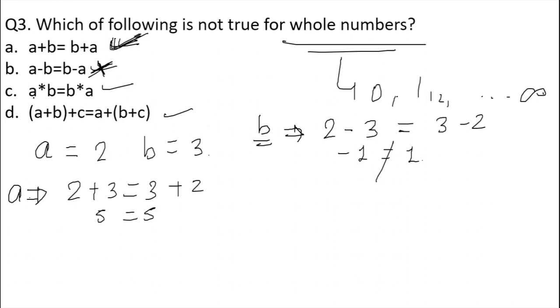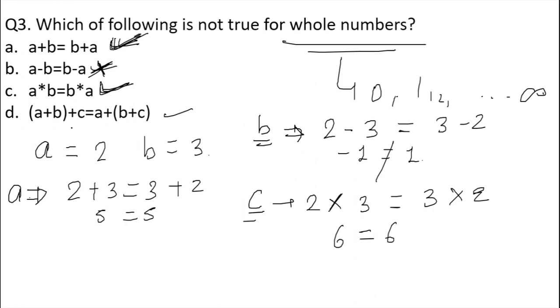What about option C? Option C is talking about a into b, that is 2 into 3, is equal to b into a, that is 3 into 2. This equals 6 is equal to 6. So this is also equal, and this is also valid for the whole numbers.